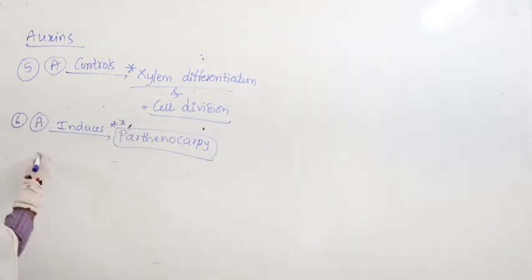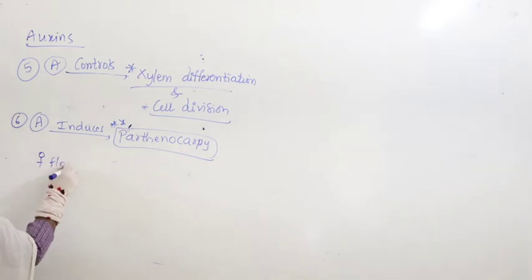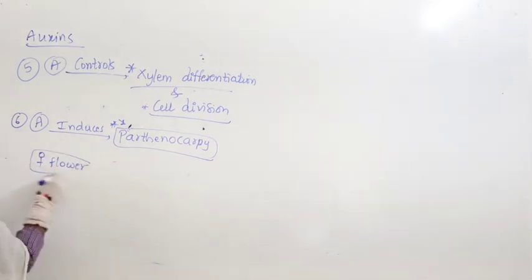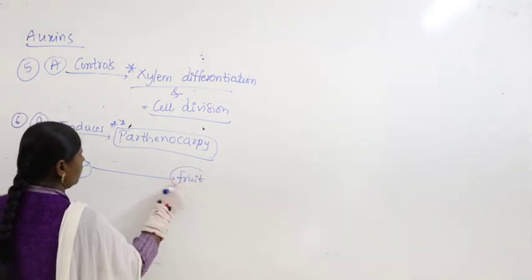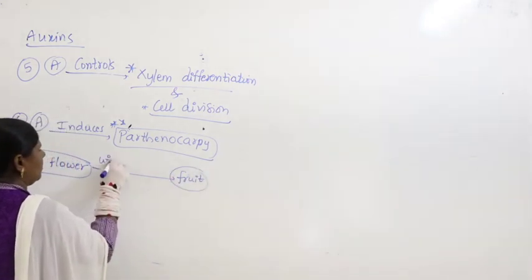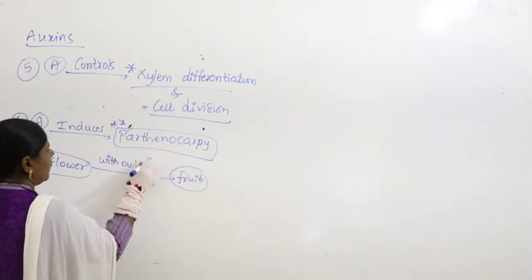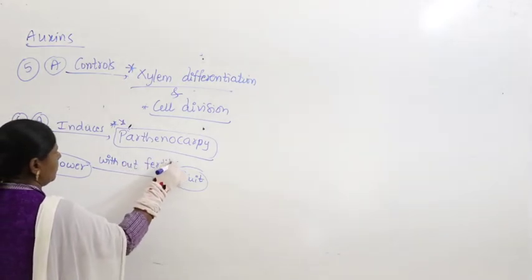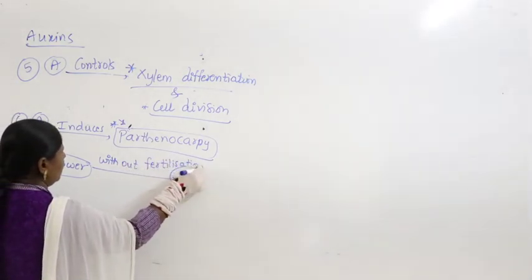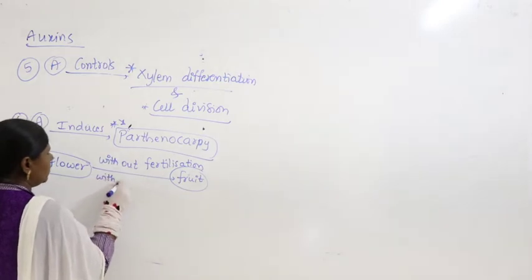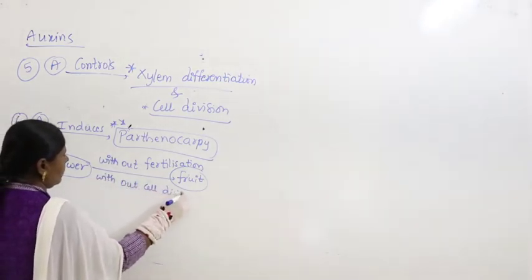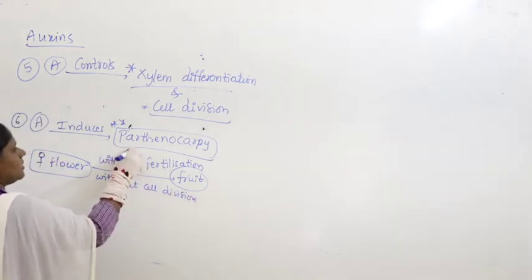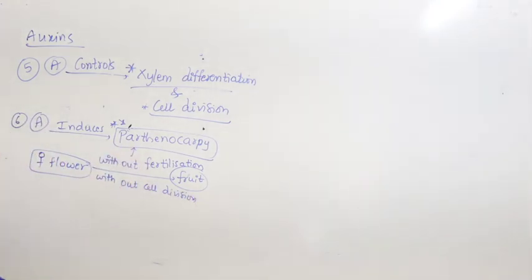Here from the female flower, if there is a formation of fruit without fertilization, without cell division, then the process is said to be parthenocarpy.